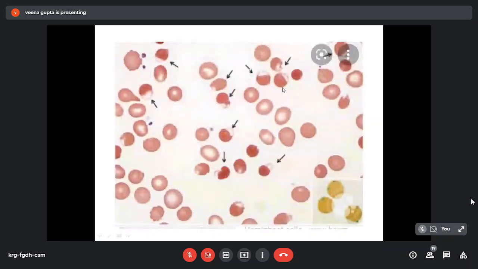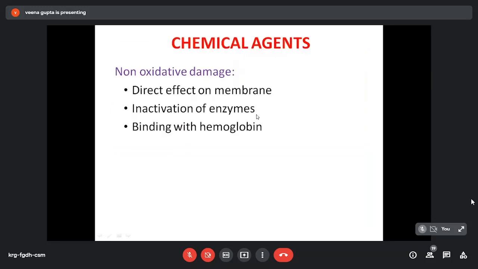Morphological changes are seen in the form of Heinz bodies, bite cells, and hemighosts, which are seen in severe cases. Like this is the peripheral blood picture in oxidizing agent induced hemolytic anemia. There is formation of hemighosts. What are hemighosts? Here hemoglobin is shifted to one side, another side appears empty, vacuolated type. So there may be hemighosts, there may be these bite cells, and there is formation of these Heinz bodies.